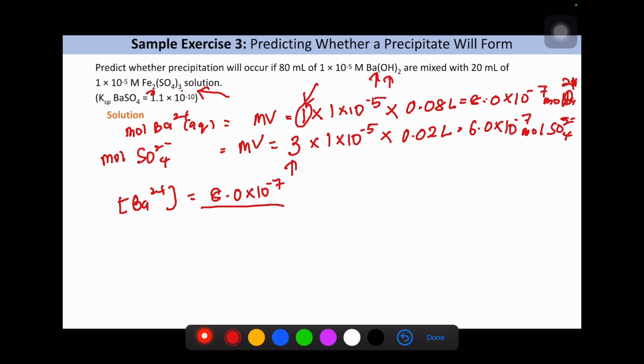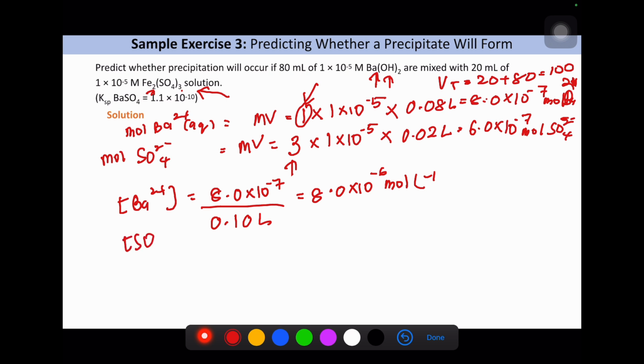V total is 20 plus 80, so it's 100 ml, which means we divide by 0.1 liter, and it is equal to 8.0 times 10 to the power of negative 6 mole per liter.